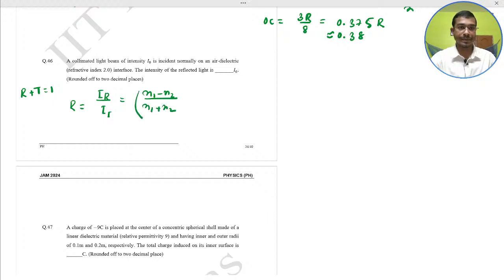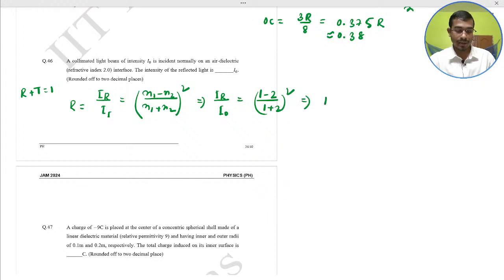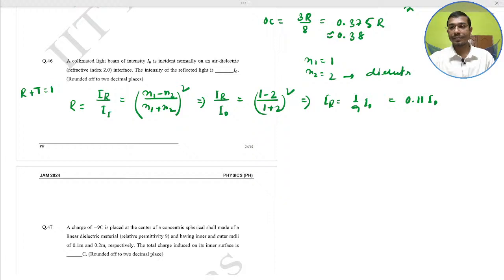So I_R divided by I naught is equal to (1 minus 2) whole square over (1 plus 2) whole square. This would be I_R equal to 1 by 9 I naught. So 1 by 9 means 0.11 I naught, since n1 equal to 1 given air and n2 is 2 dielectric. So 0.11 would be the answer.